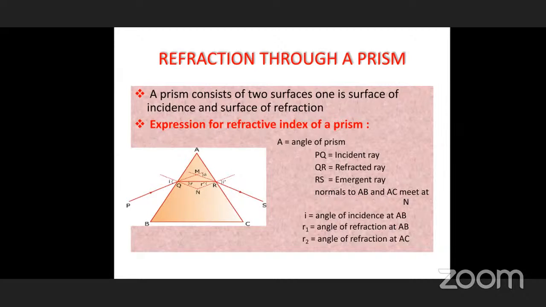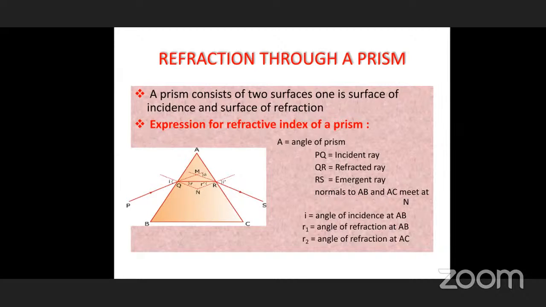AC is the surface from which the light ray comes out. So here, let us consider this diagram. See carefully, and it is better to note down the diagram, as this is a derivation. We are going to see how to find the refractive index of the material of this prism.